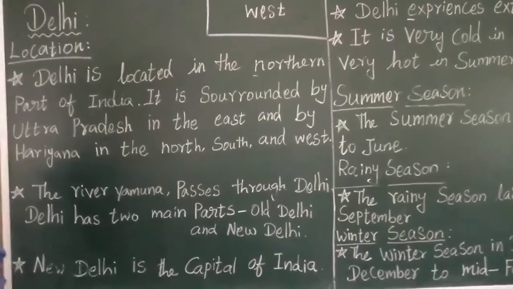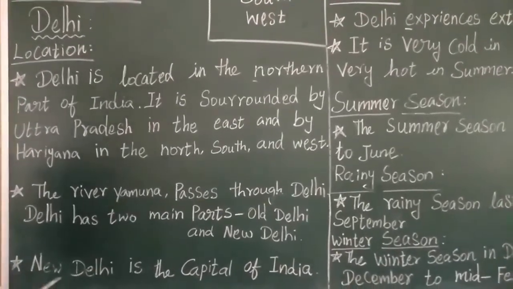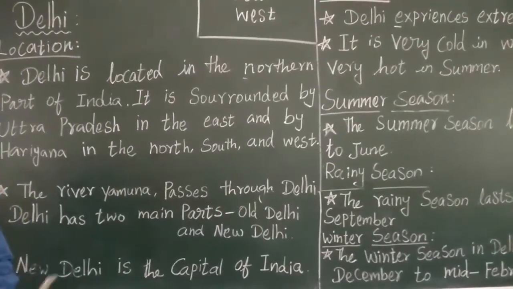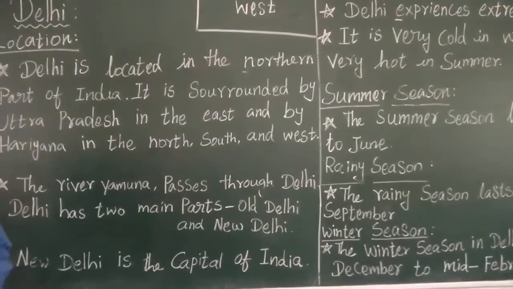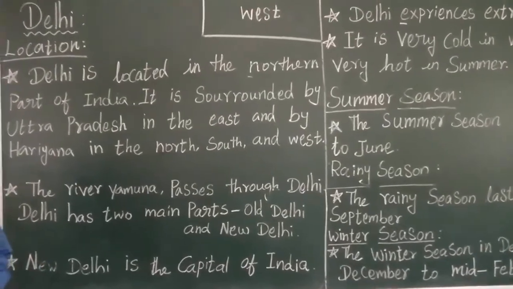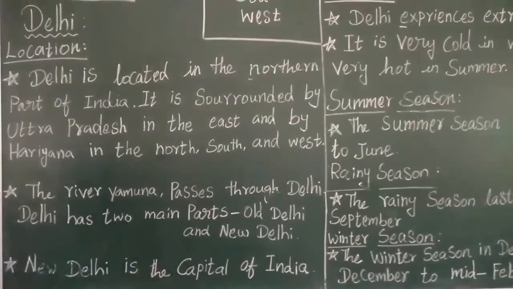They are ruling the entire nation from Delhi. All the government offices, all the government departments, everything is there in Delhi. From Delhi only our prime minister is ruling the entire nation. That is why Delhi is called the capital of India.